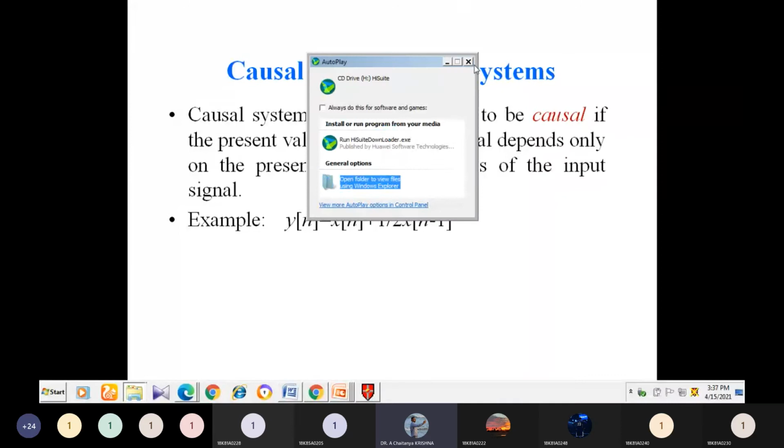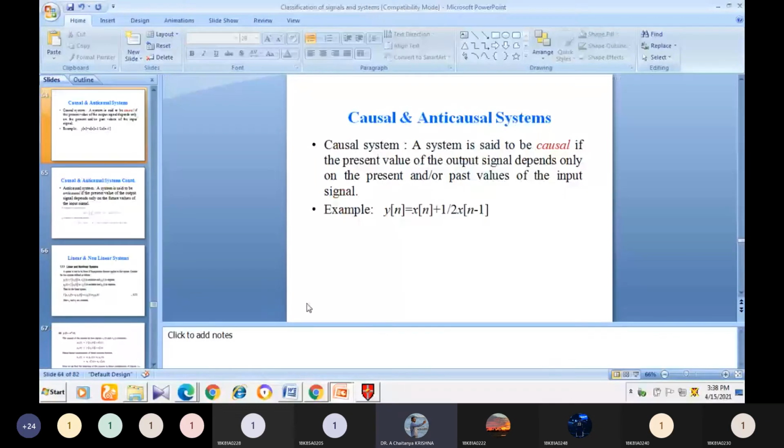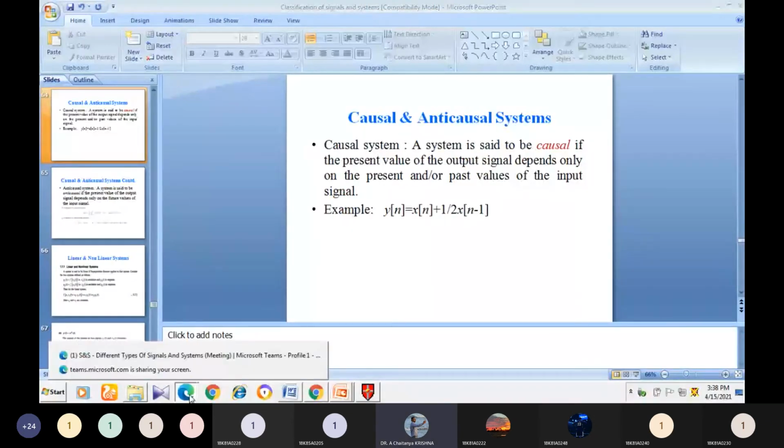This system we can call as a causal system. The system output depends on the present values and past values, then the system is called as a causal system. ఇలా కాకుండా ఈ కండిషన్ సాటిస్ఫై అవ్వలేదు అనుకోండి, then the system is called as a non-causal system.